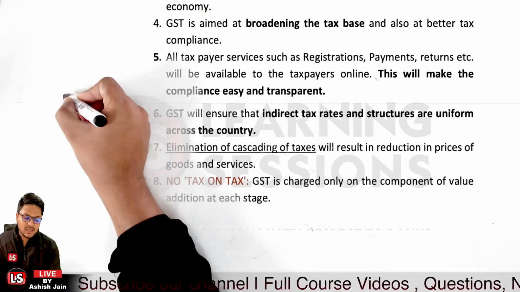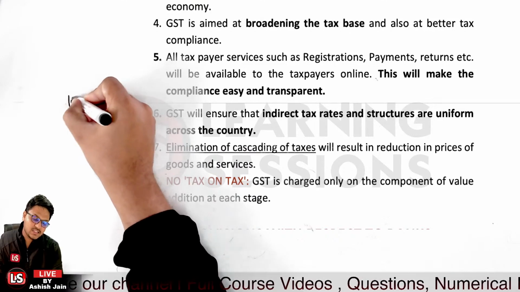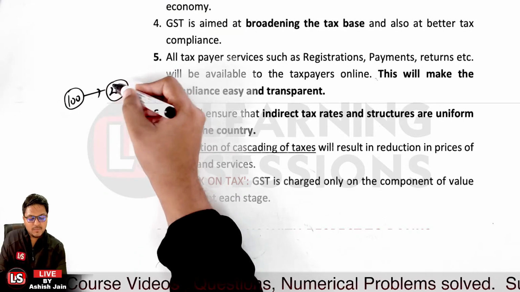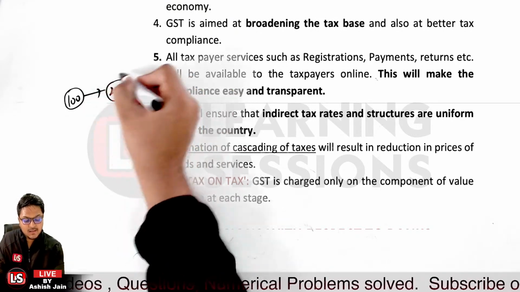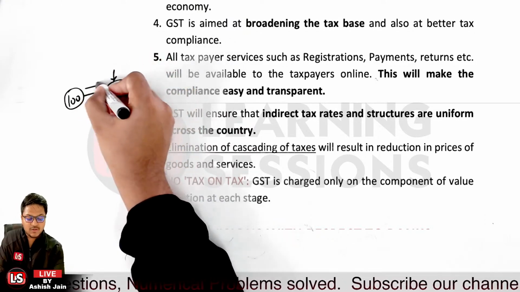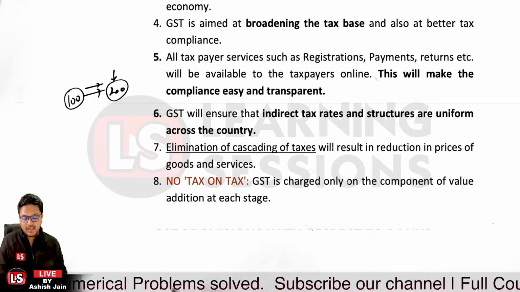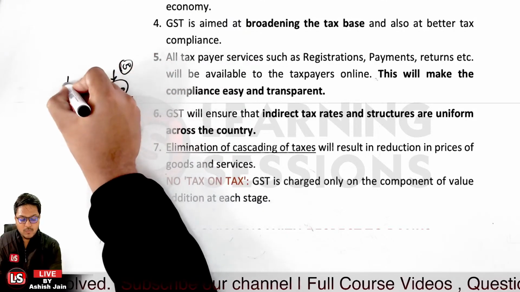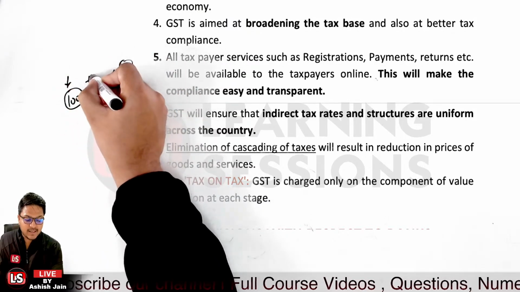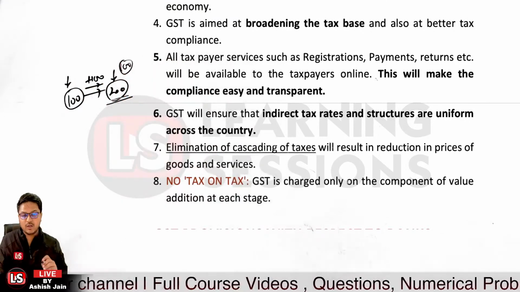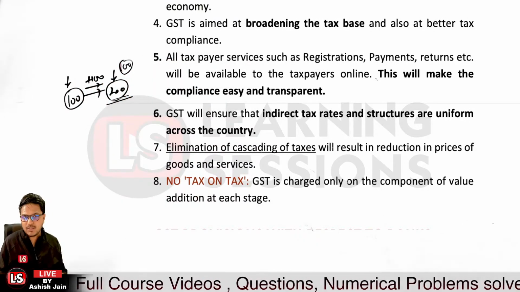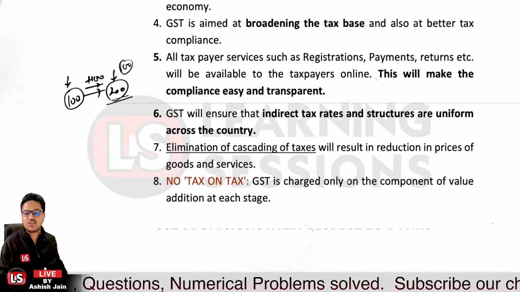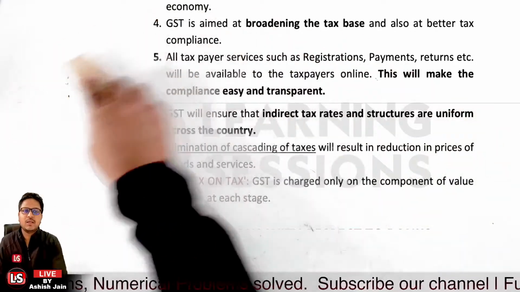Okay, so previously, let's take the case, the GST was levied on rupees 100. Now the new value addition is rupees 200. Let's take the case, in that one case the taxes will be levied on rupees 100, because it is on the value which has been added to the product. It will not be levied again on rupees 200. Okay, it will be levied only on rupees 100 over here. The value of rupees 100 was added up, and now the taxes will be levied on rupees 100 only, not on rupees 200. So there is no tax on tax in case of GST. GST is charged only on the component of value addition at each stage. Is that clear? Okay, now let's move further.